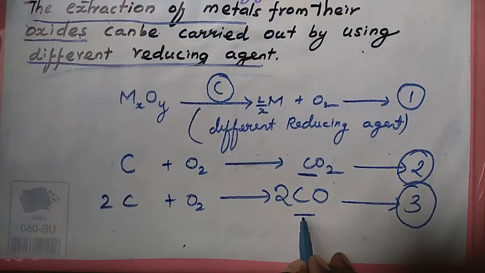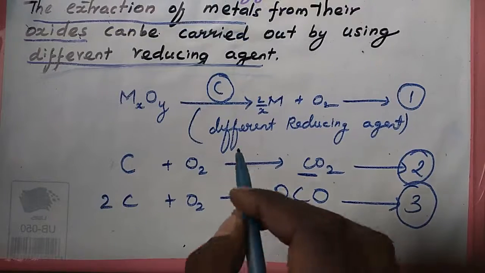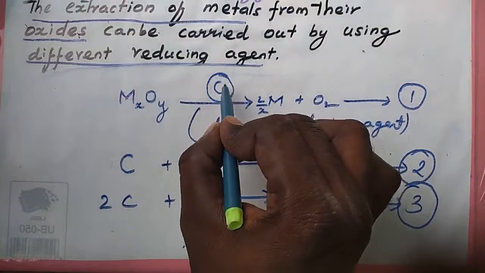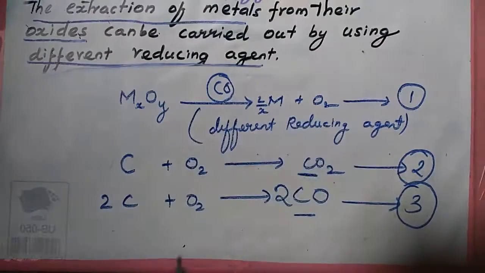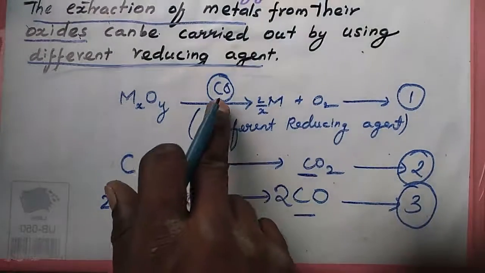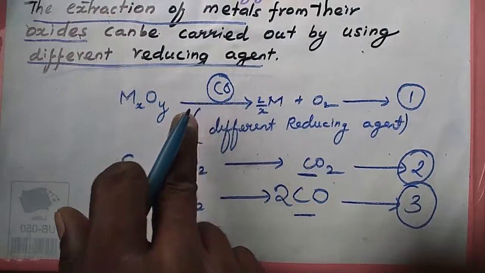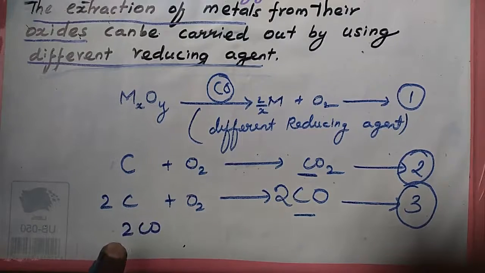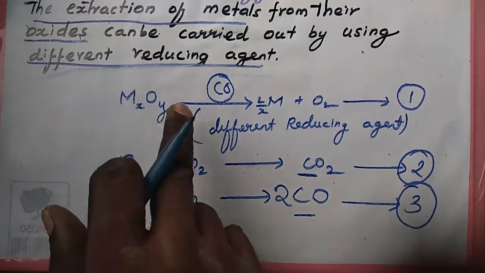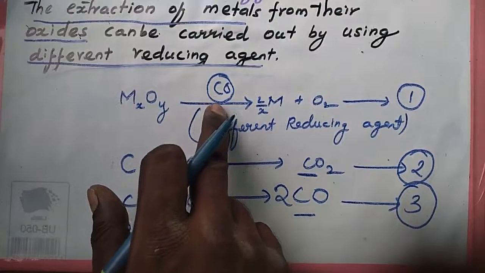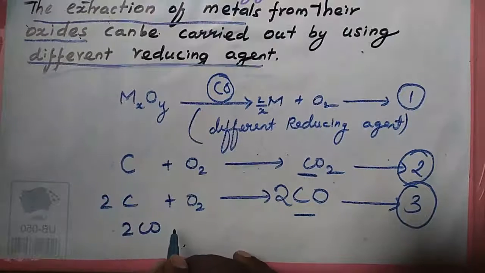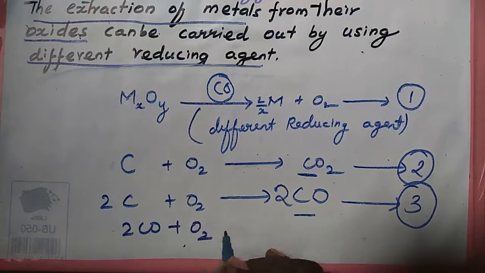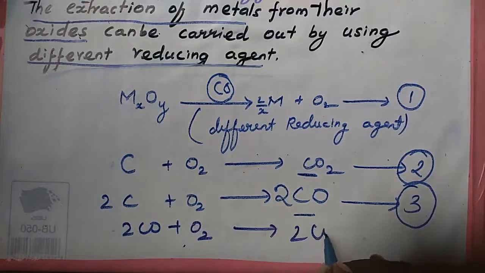If carbon monoxide is used as a reducing agent, it is oxidized to form carbon dioxide.